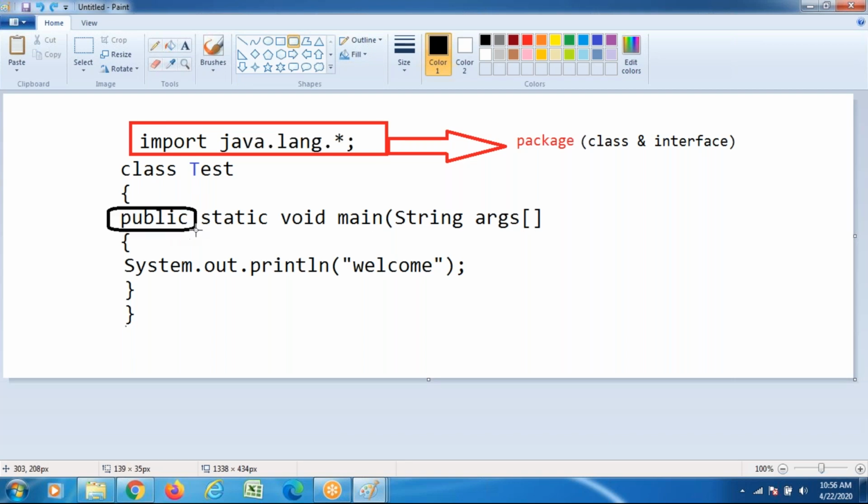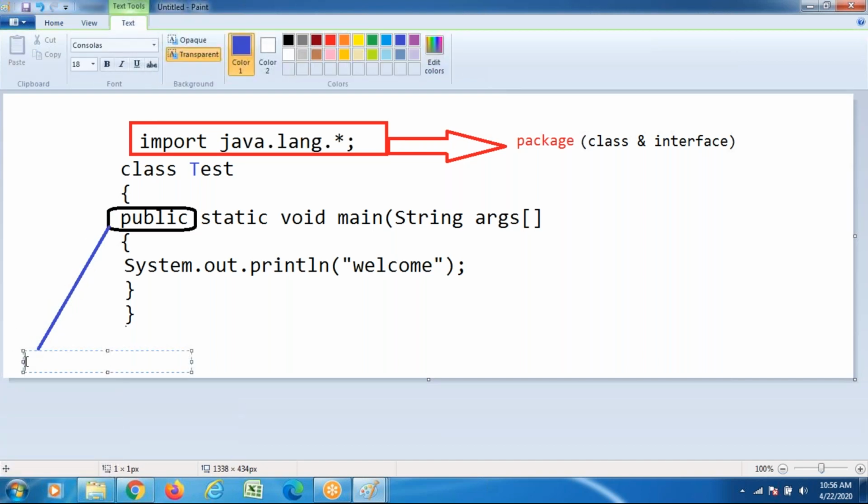Observe this one. While writing the main method, you must mention public. That public is said to be an access modifier.